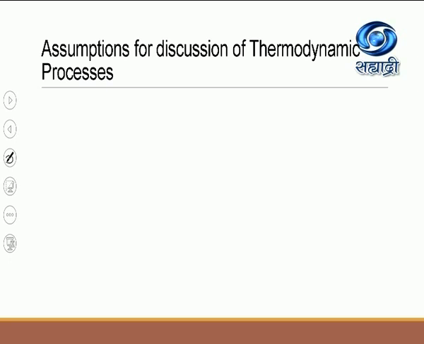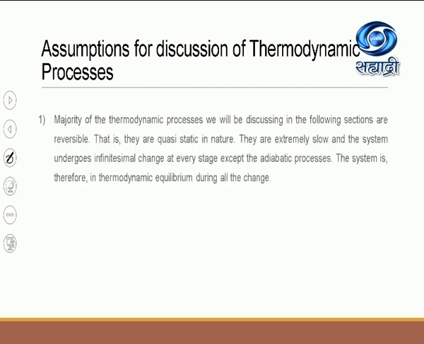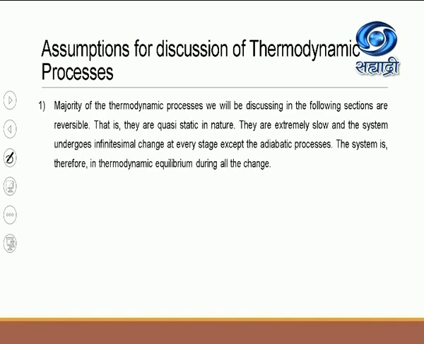Now we have to discuss the assumptions for the discussion of thermodynamic processes. The first assumption: the majority of the thermodynamic processes we will be discussing in the following sections are reversible and quasi-static in nature. What is quasi-static?